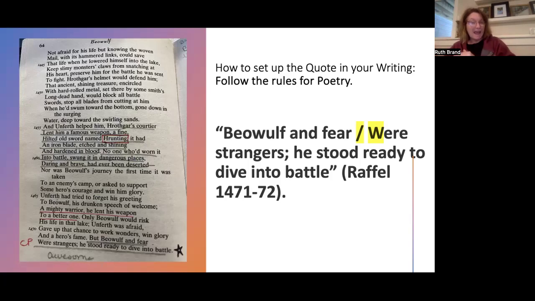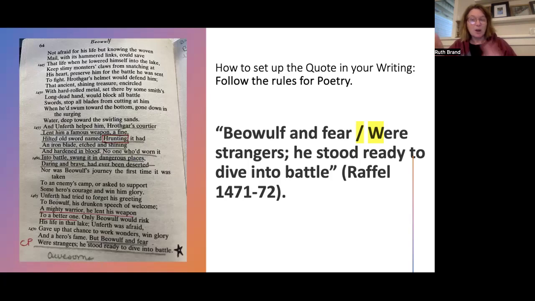And then the line ends and a new line starts. Can you see that visually as you look at 1472? Okay, so we have Beowulf and Fear. The line ends, so I'm going to use a line break. It's like a slash. You can see that.